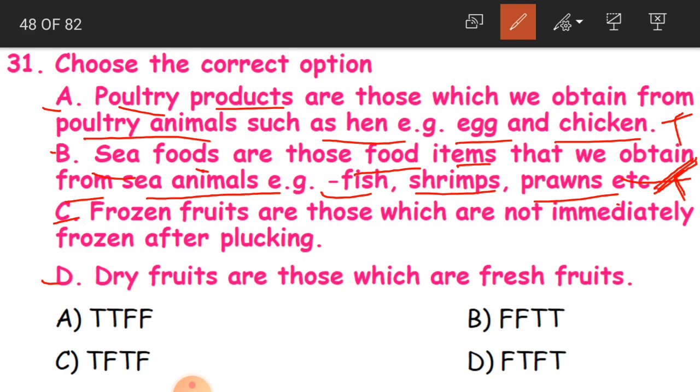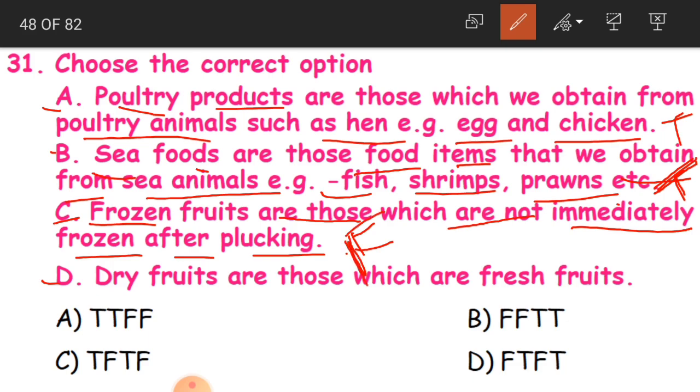And C, that is the third statement. Frozen fruits are those which are not immediately frozen after plucking. So we have learnt about frozen fruits, no children? What are frozen fruits? After plucking, immediately we are going to freeze those particular fruits. That is frozen fruits. But here they are telling that they are not immediately frozen after plucking. So this becomes a wrong statement. That is why this is a false statement.